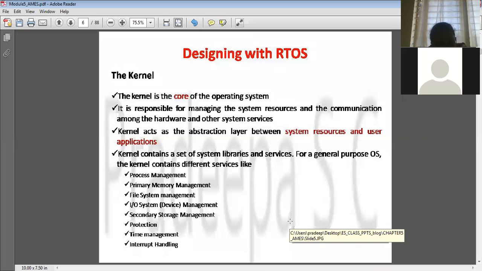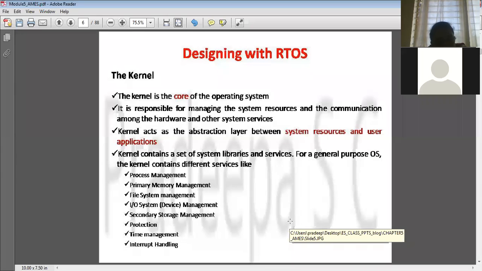So n number of users can use a system. So there is protection, the password authentication, everything. That data should not be accessed by another user. So all those services are taken care of by the kernel. And time plays a very important role, right? Because each process will be assigned a particular time. It has to complete its task within that time. So time management is also one service of the kernel.